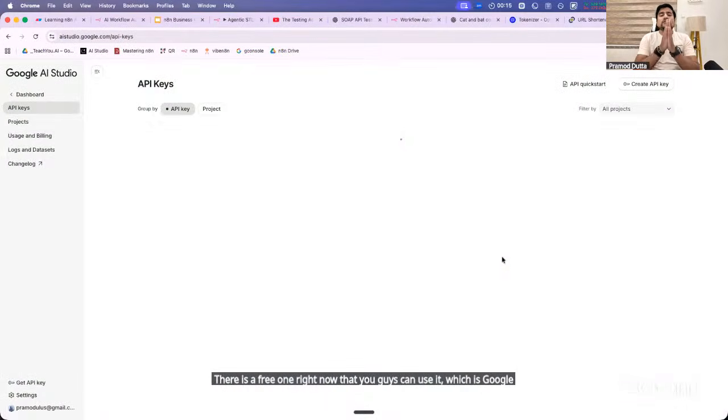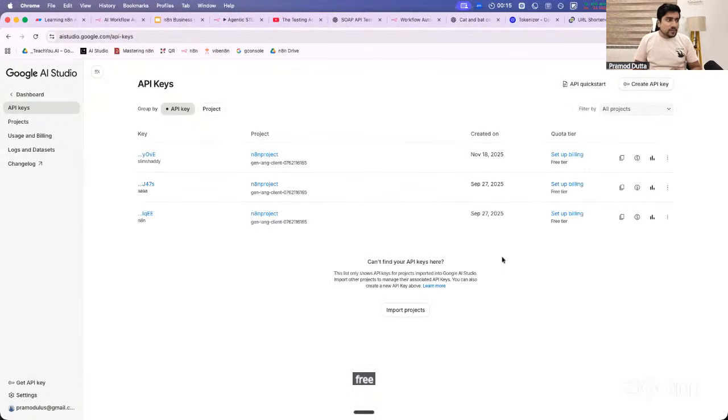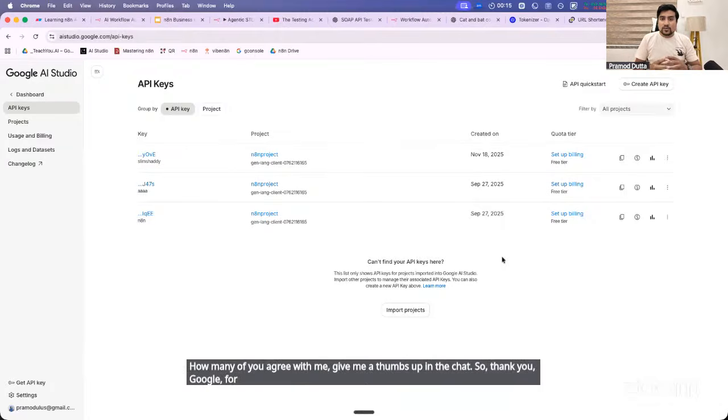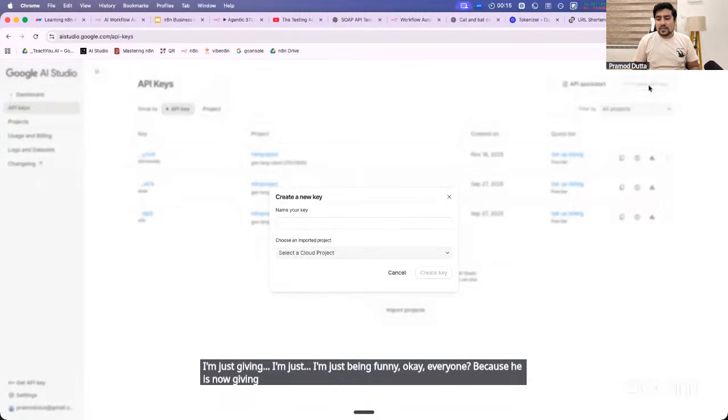Thank you, Google, first of all, because they are giving us free API keys that we can use. Yes or no? How many of you agree with me? Give me the thumbs up in the chat. So thank you, Google, for that. Thank you, Sundar Pichai. I'm just being funny, okay, everyone? Because he is now giving us keys. Okay, we are grateful for that.